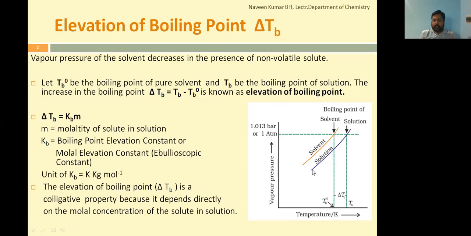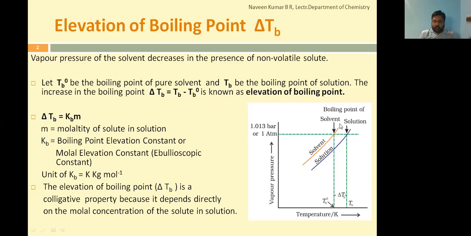This blue color one indicates the solution. Assume this green color horizontal line, which is parallel to the temperature axis, as the 1 atmospheric value. That is our normal atmospheric pressure.